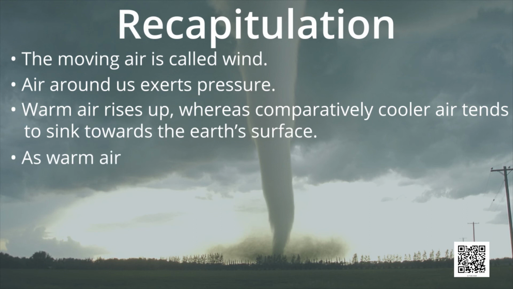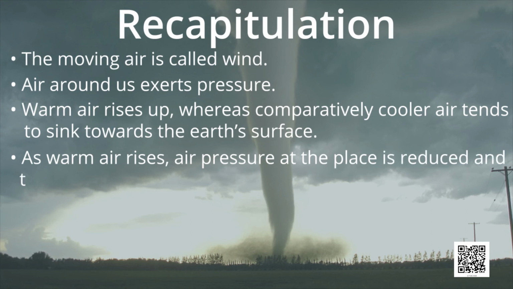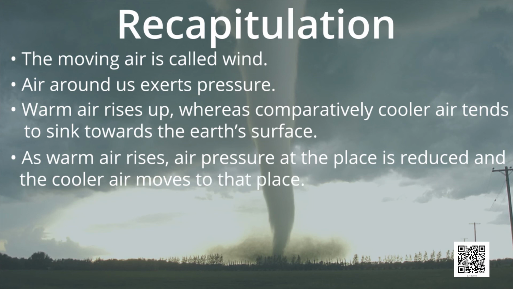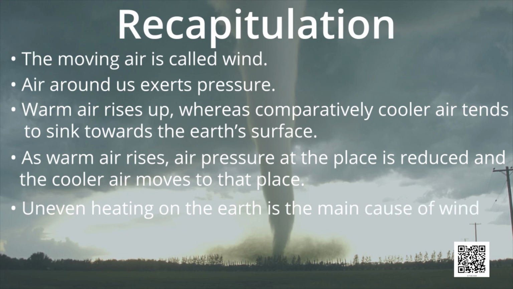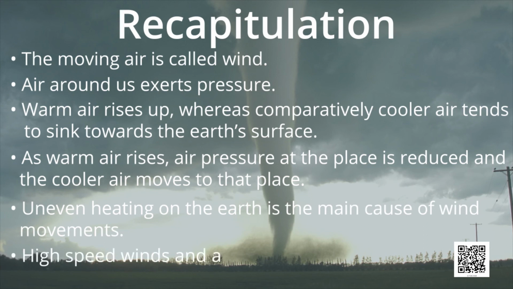As warm air rises, air pressure at the place is reduced and the cooler air moves to that place. Uneven heating on the earth is the main cause of wind movements. High speed winds and air pressure difference can cause cyclones.